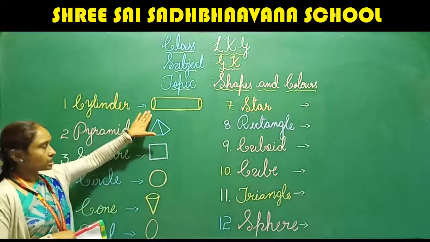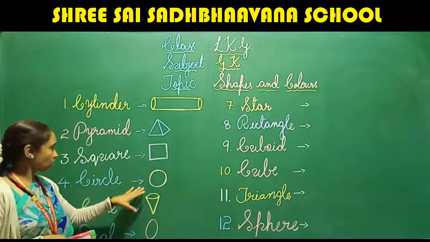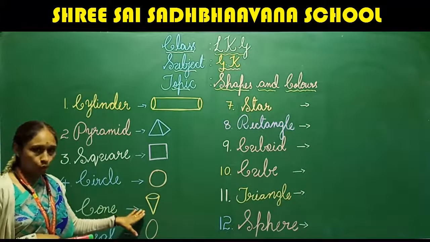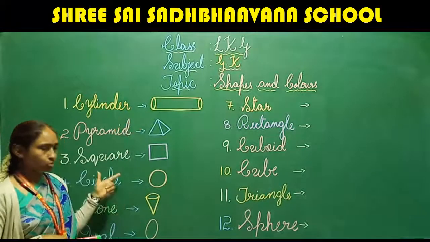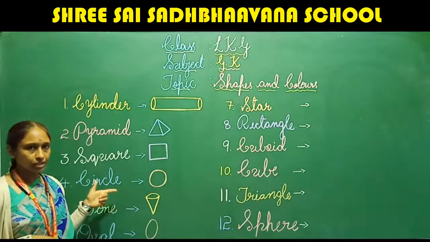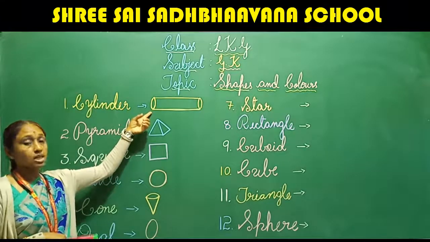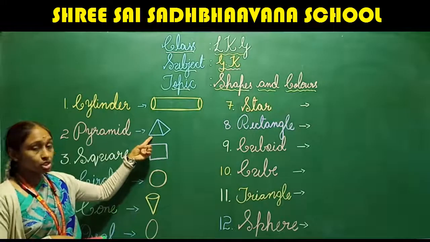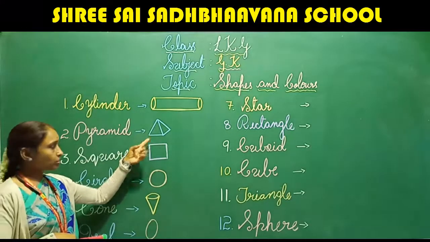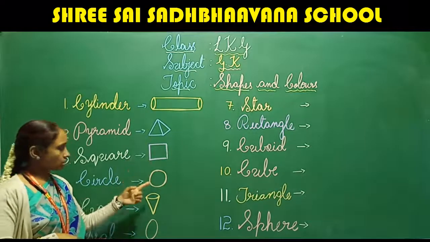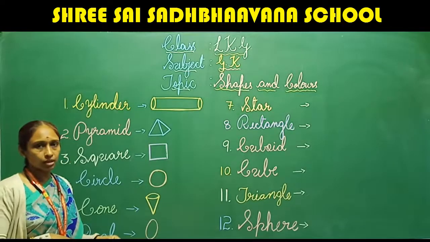Say once again. Cylinder, pyramid, square, circle, cone, and oval. Are all the 6 shapes clear? Can you identify now? Shall we say once again? Yes, this shape is cylinder. And the next one, what is this shape called? Pyramid. This is square, circle, cone, and oval.